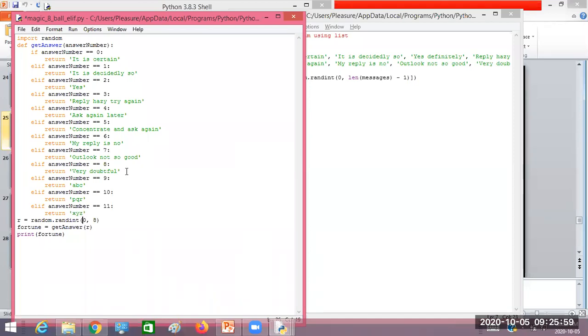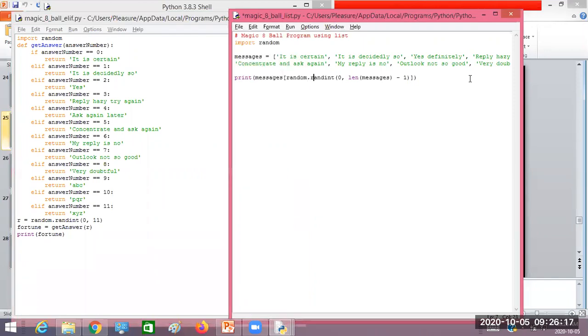But now what changes do I need to make for this randint function? Instead of 8, what should I write now? 11. Yes, 11, sir. I need to write 11 now. So I made this many changes in the program. But for the list, I just increased the number of messages, so my program is working for the updated one. Are you getting it? Yes, sir.